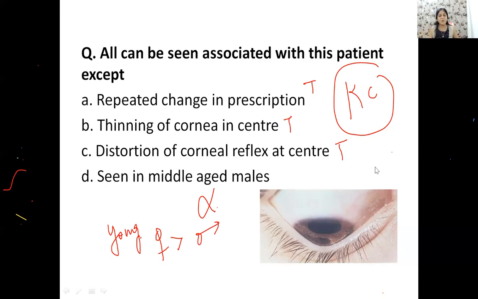All of you are absolutely correct. Very, very impressive. So for keratoconus you must know all the signs. You should also know what the best treatment is, and you must also know the different treatment options. Okay? So who will tell me what is the best treatment option? Anji, what is the best treatment for keratoconus? Anyone?